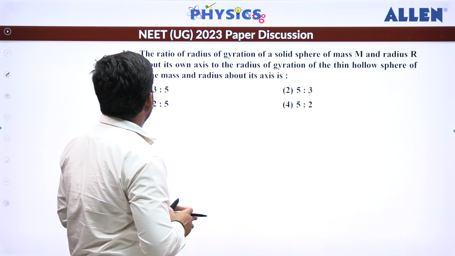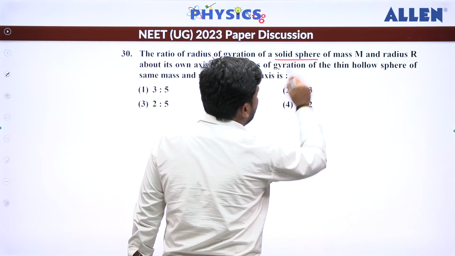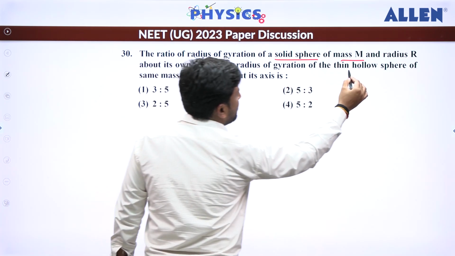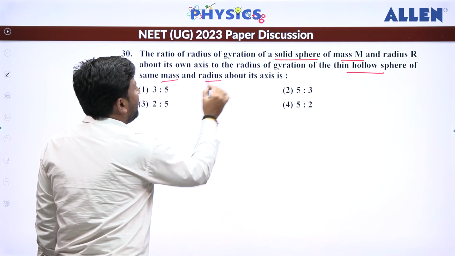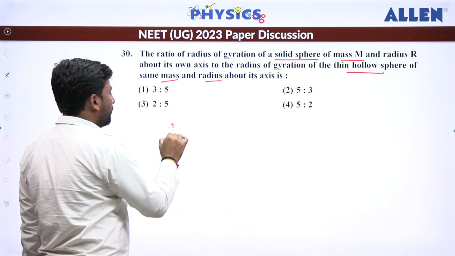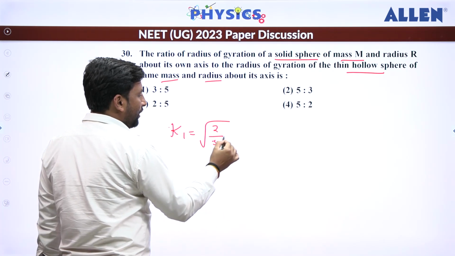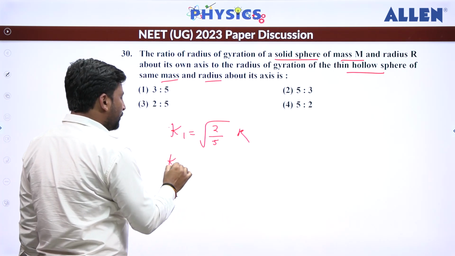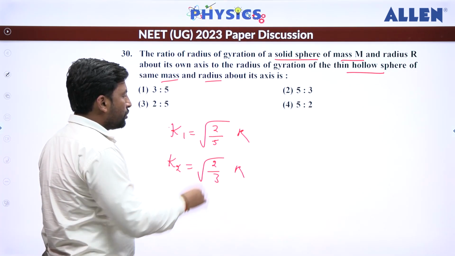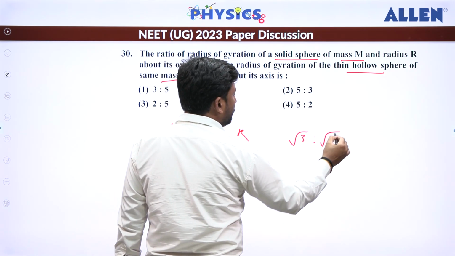Next question, the ratio of radius of gyration for the solid sphere of mass m and for the hollow sphere, they are saying of the same mass and radius. So we can say radius of gyration K1 becomes root of 2 by 5 into R, and K2 for the other is root of 2 by 3 into R. So if you solve this, what we'll get? We'll get root of 3 is to root of 5.